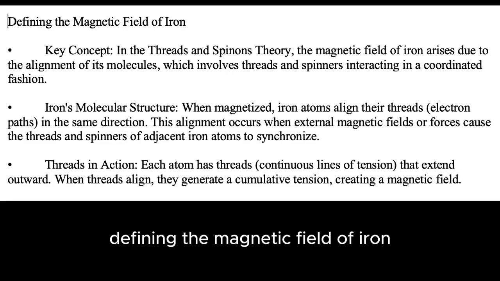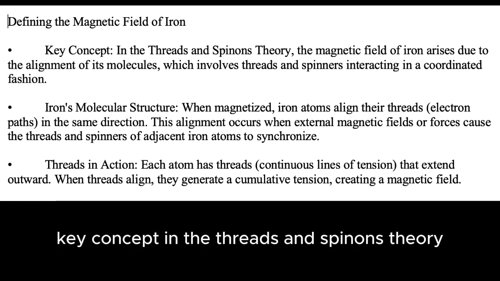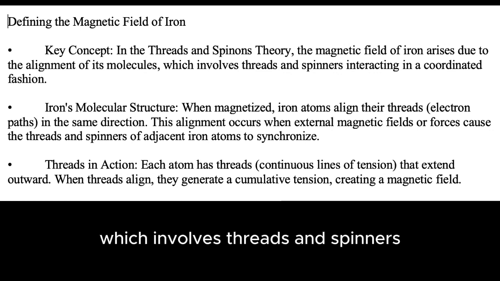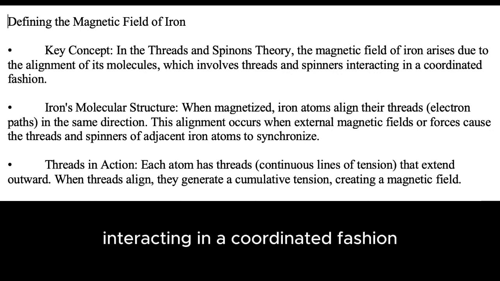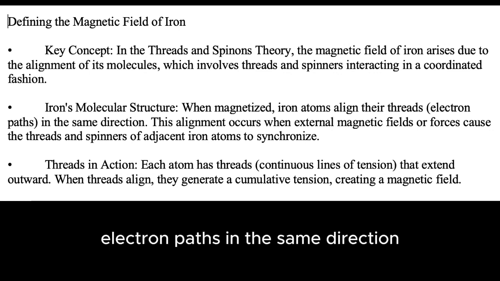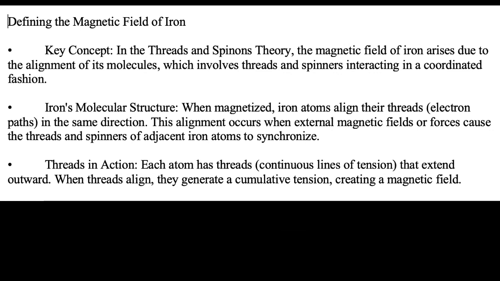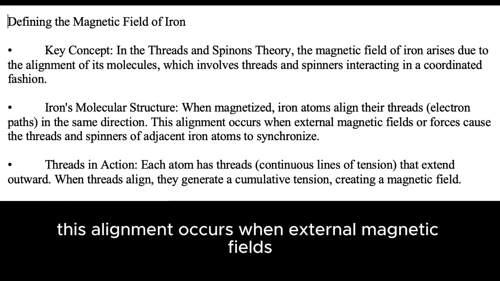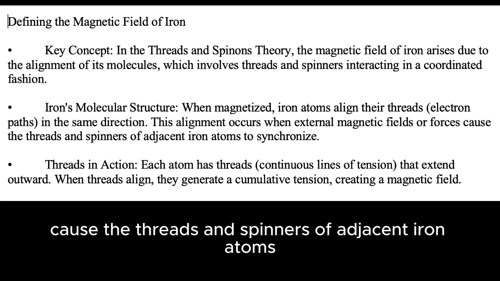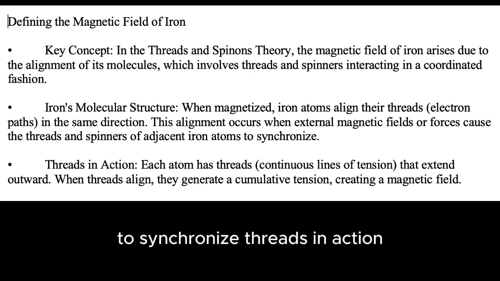Defining the magnetic field of iron. Key concept. In the Threads and Spinons theory, the magnetic field of iron arises due to the alignment of its molecules, which involves threads and spinners interacting in a coordinated fashion. Iron's molecular structure. Iron atoms, when magnetized, align their threads, electron paths, in the same direction. This alignment occurs when external magnetic fields or forces cause the threads and spinners of adjacent iron atoms to synchronize.